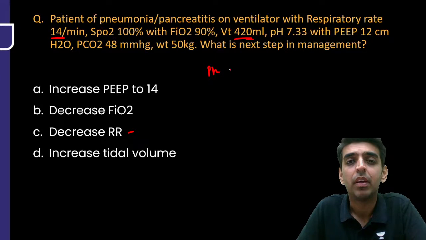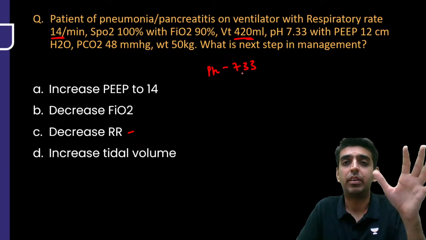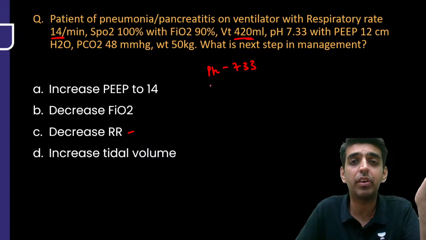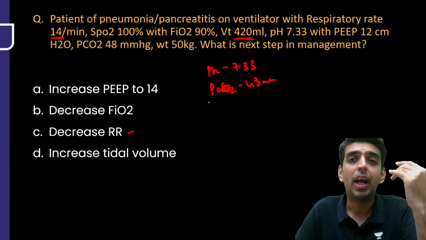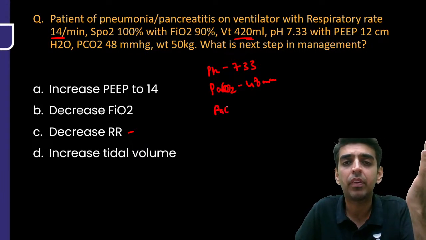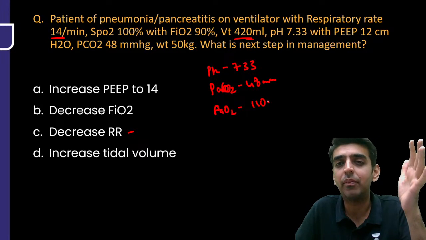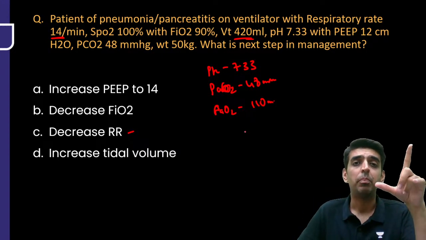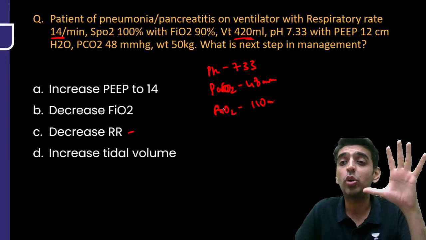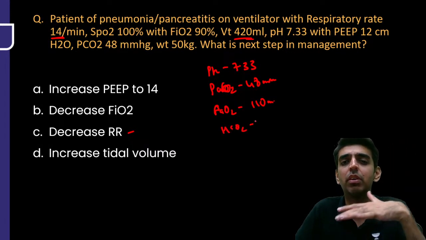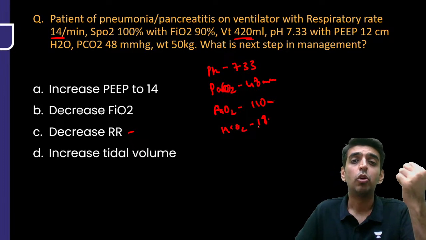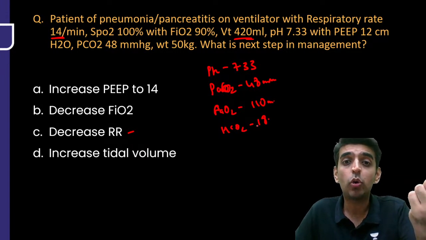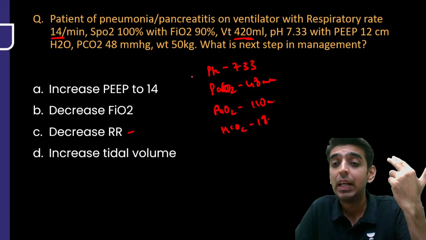So what is the pH? The pH is 7.33, on the ABG. What is the PaCO2? It is 48 millimeters of mercury. And I believe PaO2 was also given, somewhere around 110. Even bicarb was given somewhere around 18. So PaCO2, PaO2, pH, all these are your ABG values.